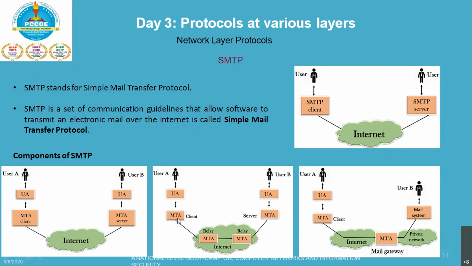MSA will send it to your MTA, that is your mail transfer agent. To relay the particular email, the MTA will find the target domain. This MTA will contain the information about all target domains, that is, how your message should travel.